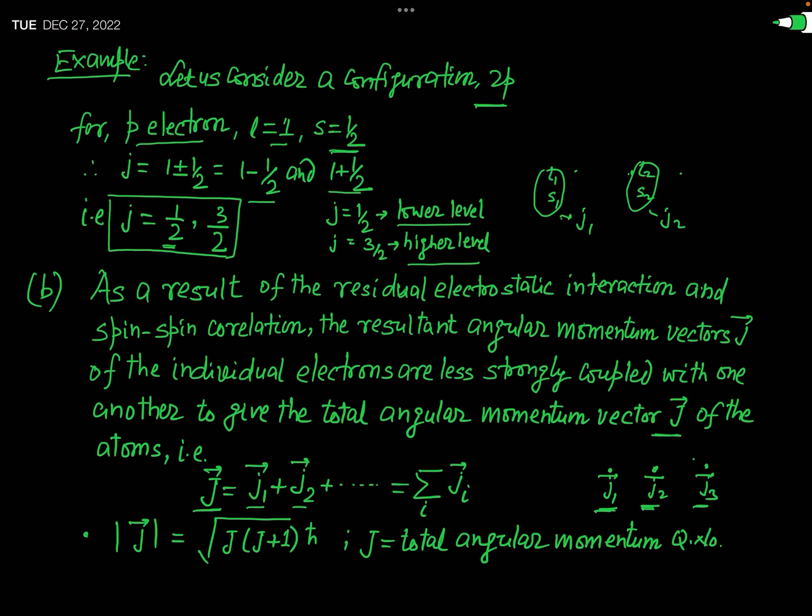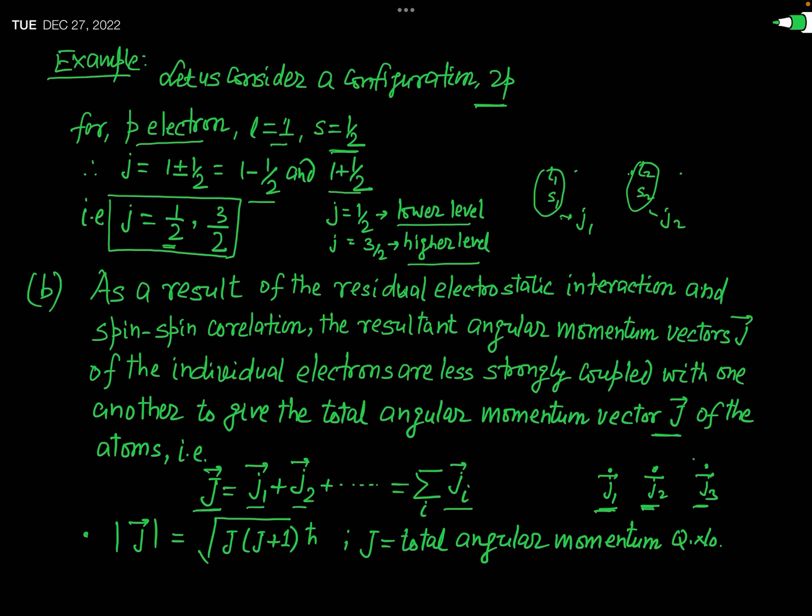Okay. In brief, you can write that this capital J, which is the total angular momentum of the atom, is equal to the summation over i of Ji, where Ji represents the total angular momentum of each individual electron. Mark this. A small j is the total angular momentum of each individual electron, and this capital J represents the total angular momentum of the atom as a whole. Okay. Just like this small j, you have seen that the total angular momentum vector of an electron is quantized.